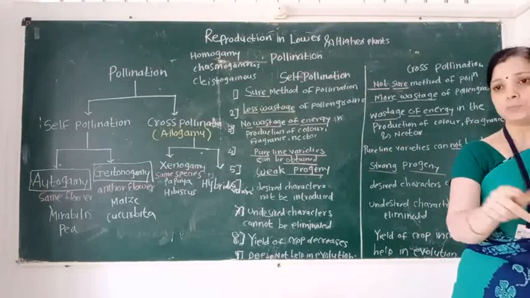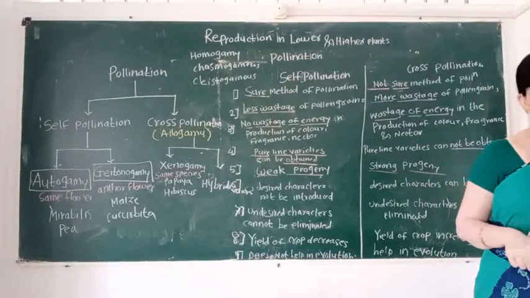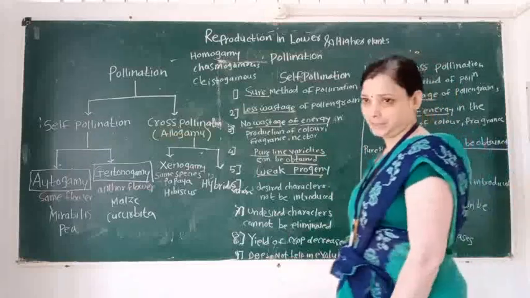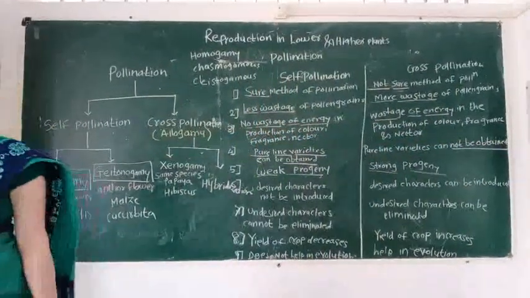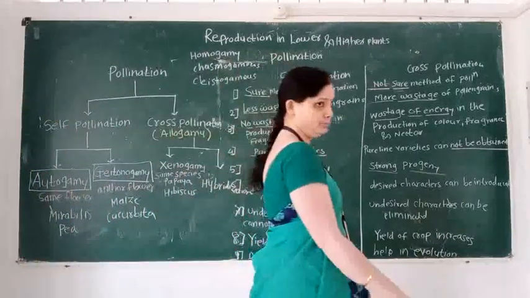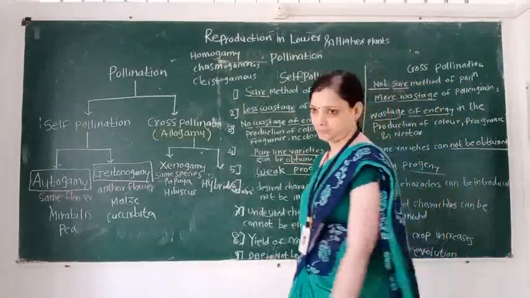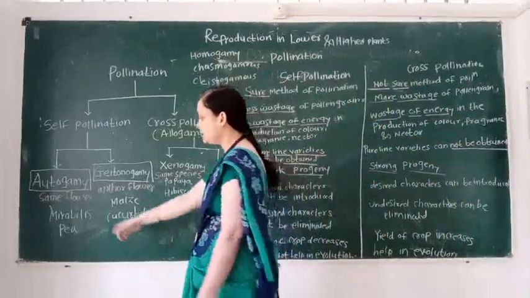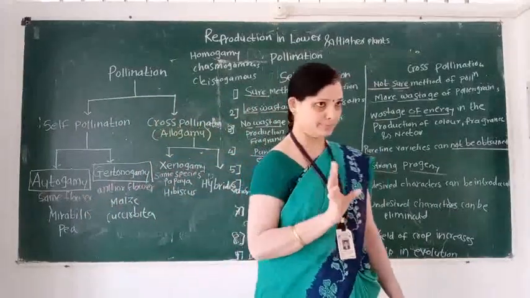It is the type of self-pollination: the transfer of pollen grain from anther to receptive stigma of the same flower of the same plant body.